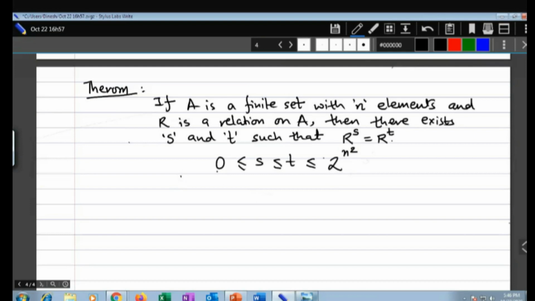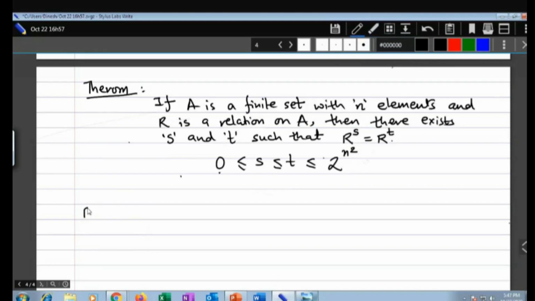So this is very important, that S and T lie between 0 and 2 raised to n square. If the size of A is n, then the size of A cross A will be n square. With n square elements in A cross A, how many distinct relations will you have on A? It will be 2 raised to n square. This question can probably come in the examination.